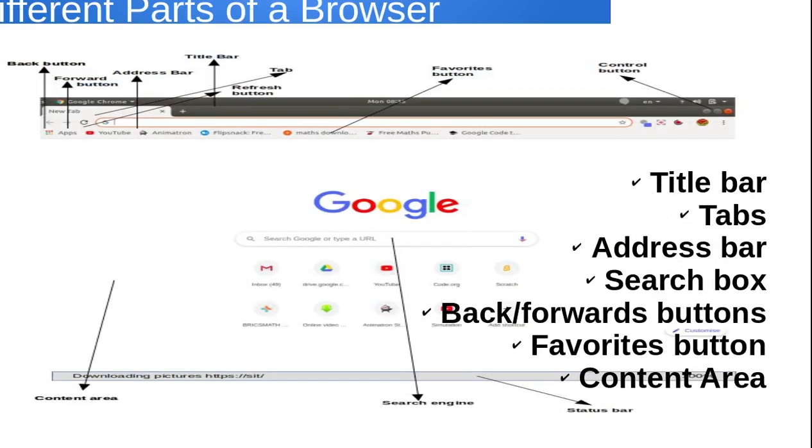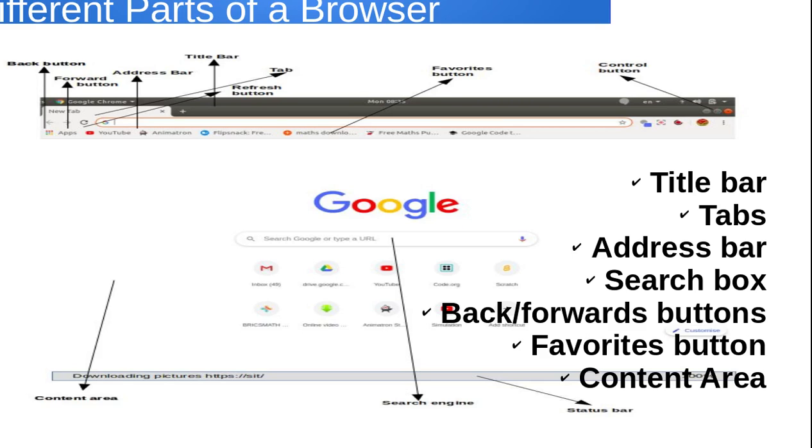Now let's know about different parts of a browser. At the top where we can see Google Chrome is written and time is being shown, which I mentioned with an arrow, is called the title bar, the topmost one. Then the next one where we can see tabs is called tab.